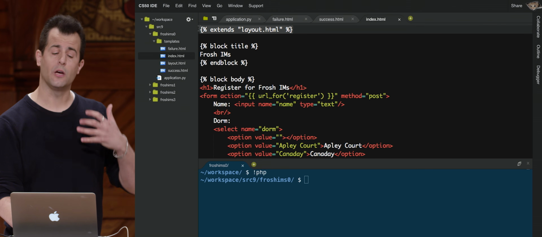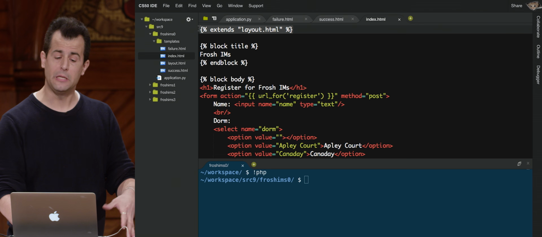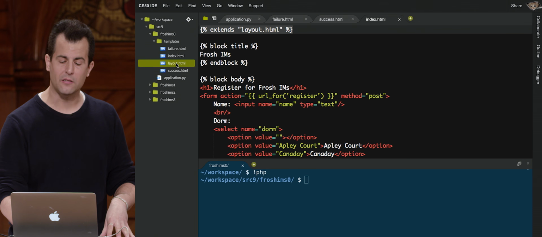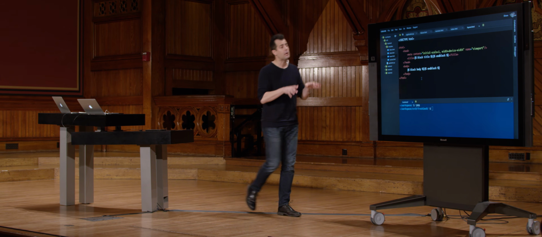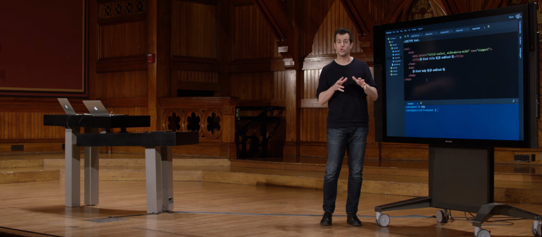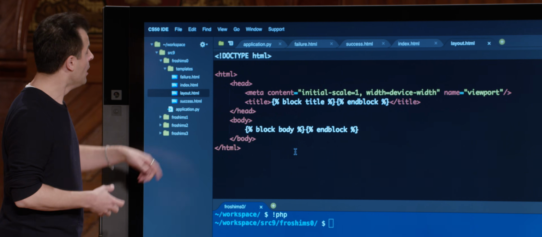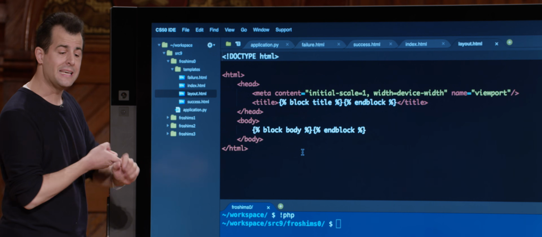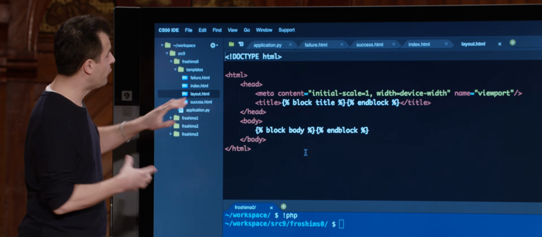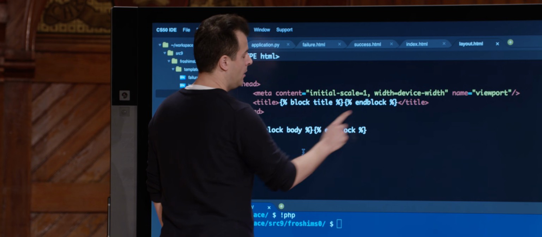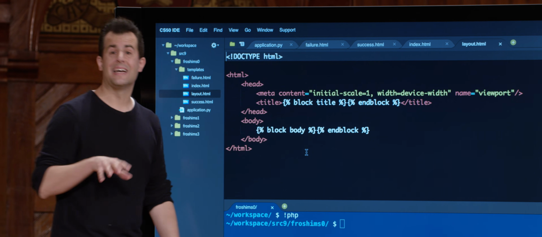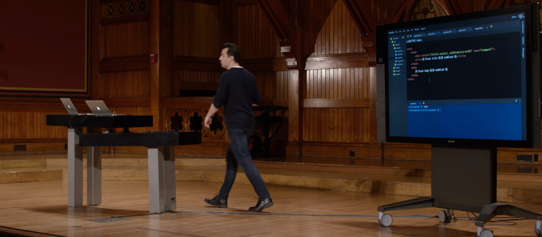So this is the Jinja stuff that I referred to earlier, the templating language. And if we finally go into layout.html, now you see the basic framework for every page in this web-based application. It's a pretty small application, to be fair, but it does have at least 3 distinct pages: index, failure, success, all of which are identical to this file, except that they each have a title and a custom body dynamically embedded thanks to how we're using templates.